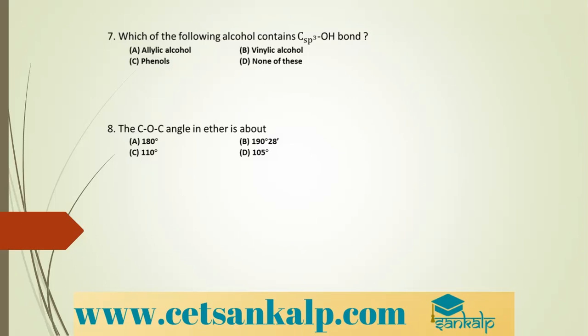It is also known as denatured alcohol. What is it also known as? Denatured alcohol, because it is unfit for drinking. Yes, 5 to 10% methyl alcohol and 90 to 95% of ethanol is called methylated spirit. Its other name is denatured alcohol, and it is unfit for drinking. This cannot be used for drinking.